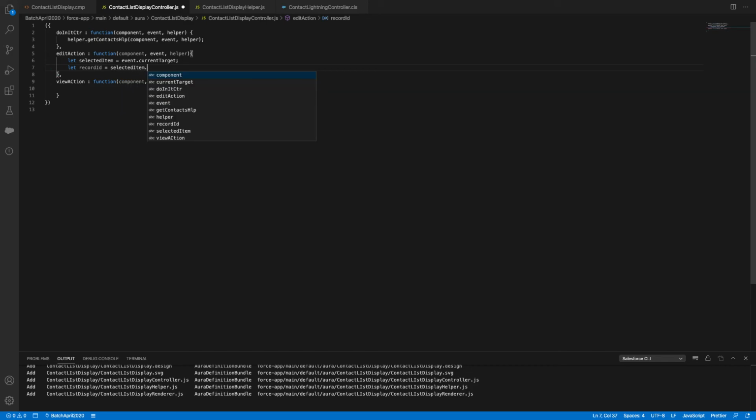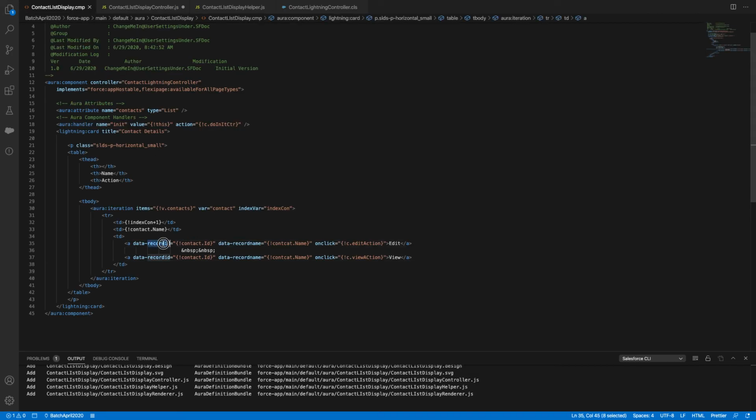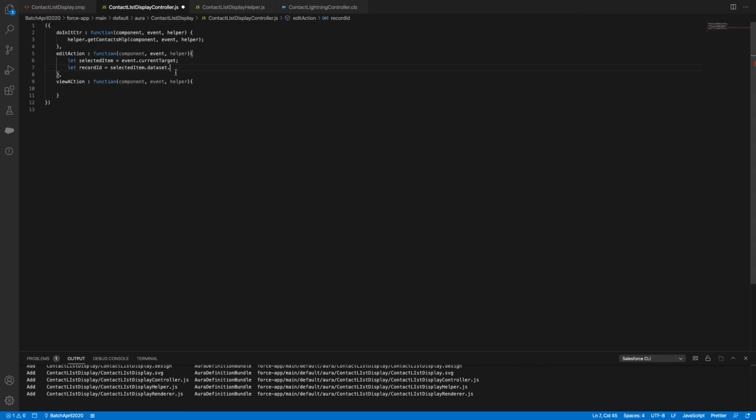Selected item dot dataset. We have a concept called dataset: event dot get current target dot dataset. This is something like a top-level object. I'm using dataset dot whichever parameter you want to read. Now I need to use record ID. This is my data that I'm getting from the click.